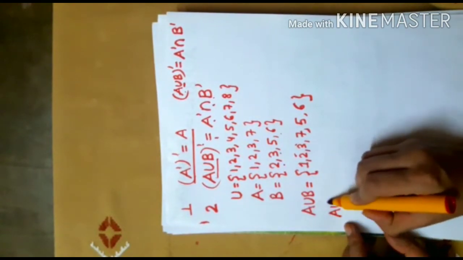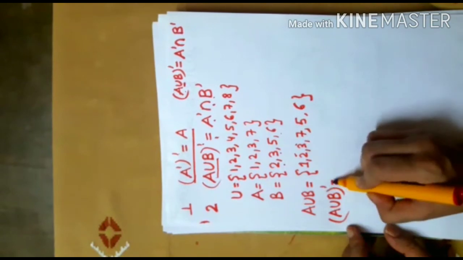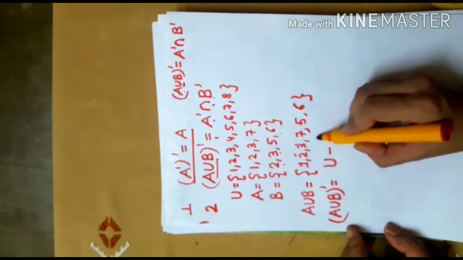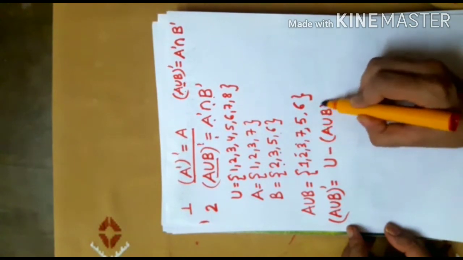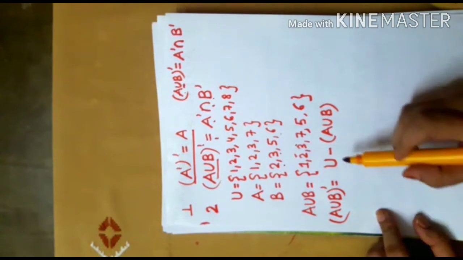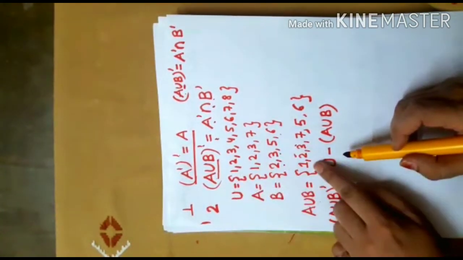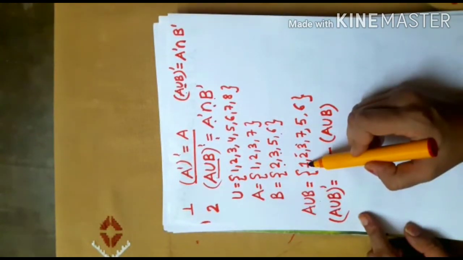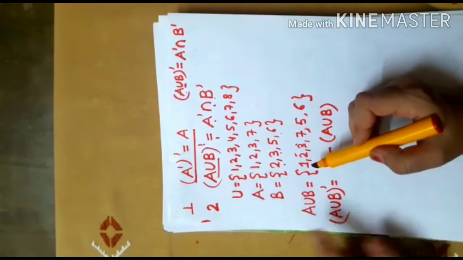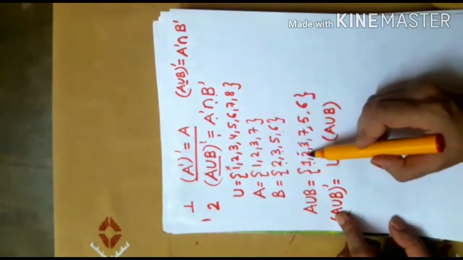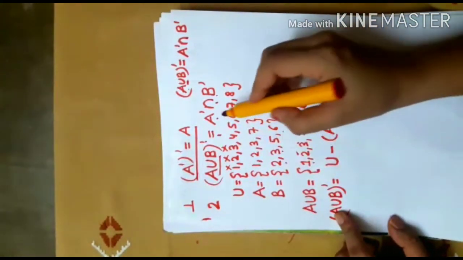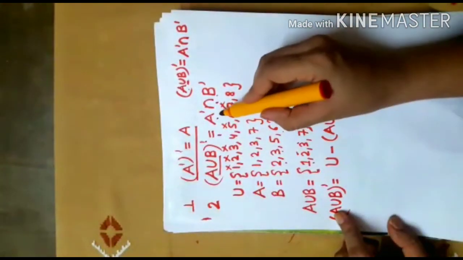Now I have to compute complement of A union B, which by definition will be U minus A union B. So from the universal set, I have to remove the elements of A union B. So 1 is there in U, so I'll remove it. 2 will be removed, 3 will be removed, 7 will be removed, 5 will be removed, 6 will be removed.